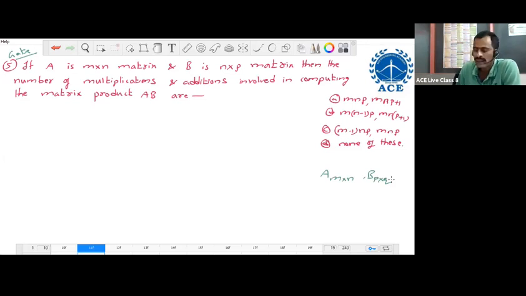To find the product of two matrices, there is a condition. If A is M cross N and B is P cross Q, for the existence of the product AB, the condition is that the inner dimensions should be the same. These two inner orders should be the same only.